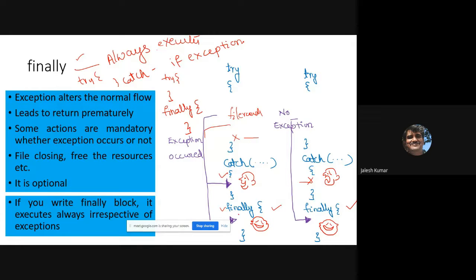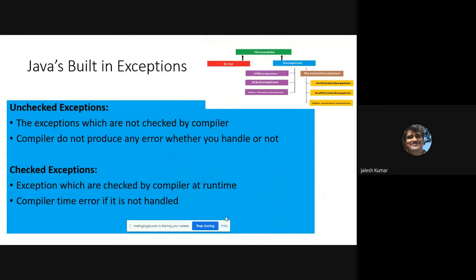Such operations you will specify in the finally block, because that will always execute, whether an exception comes or not. Here no exception, then also finally is executed. Here exception, then also finally is executed. That's what finally means. Next, very important, that is Java's built-in exceptions.